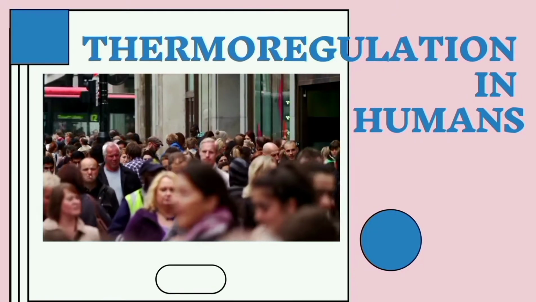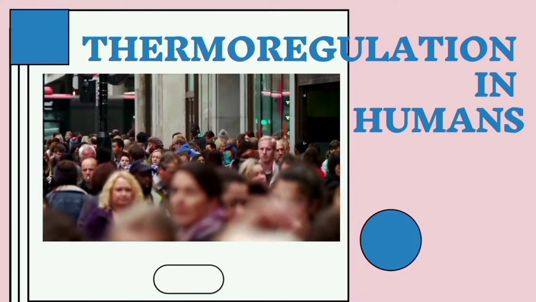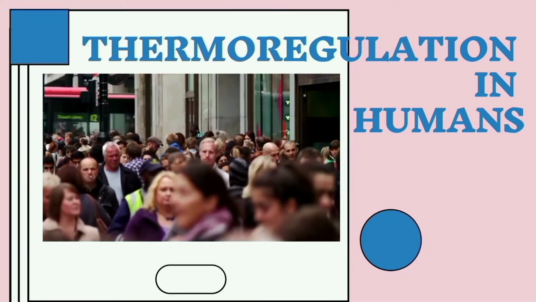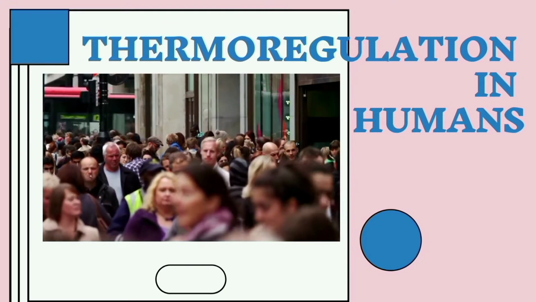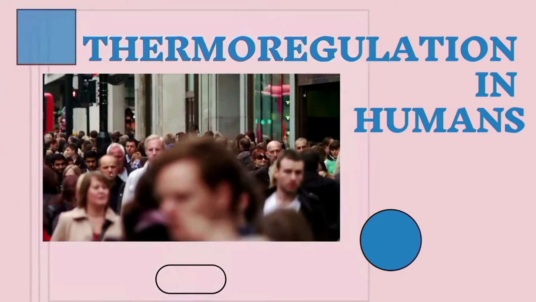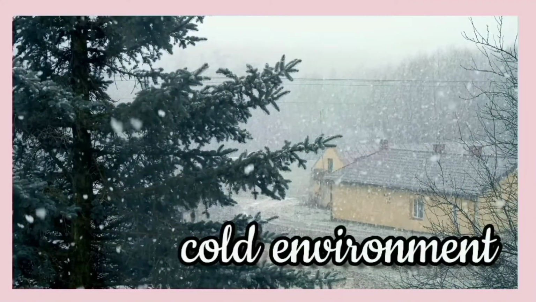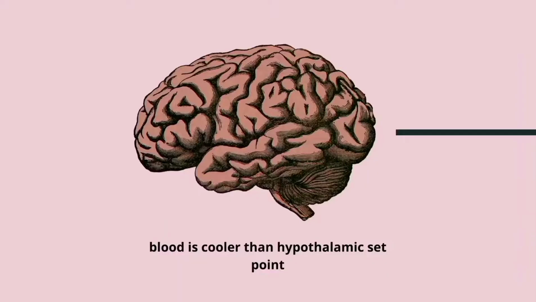Thermoregulation is the process that allows our body to maintain our core internal temperature. All thermoregulation mechanisms are designed to return our body to homeostasis. This is a state of equilibrium. In a situation where the body is cold, the hypothalamus activates the heat-promoting center.